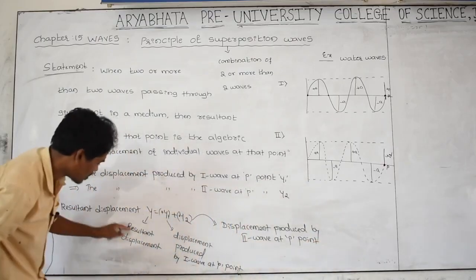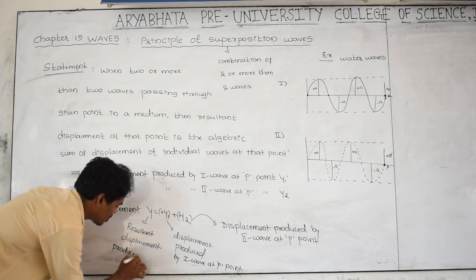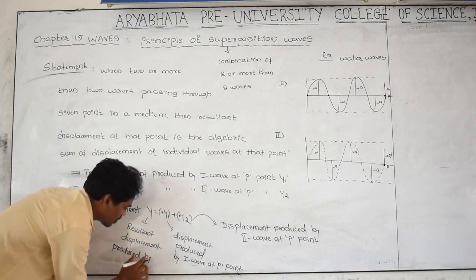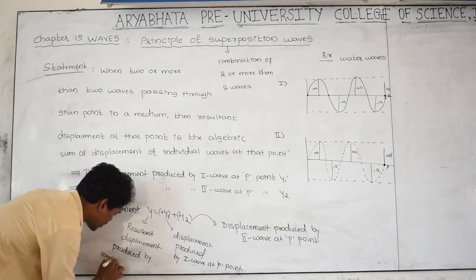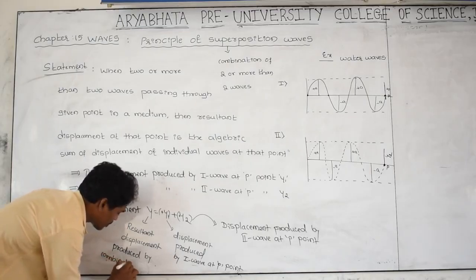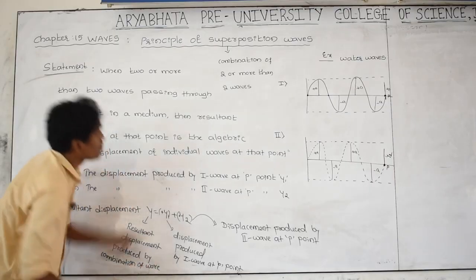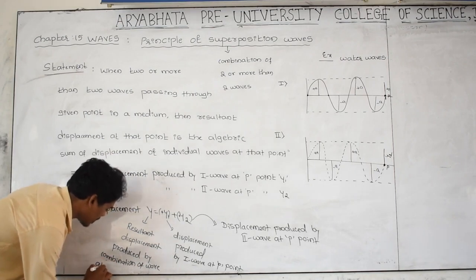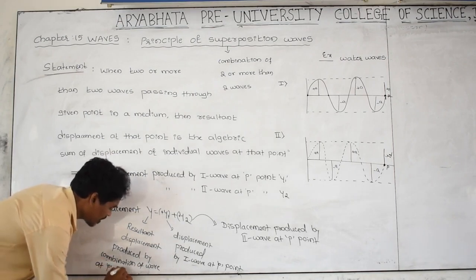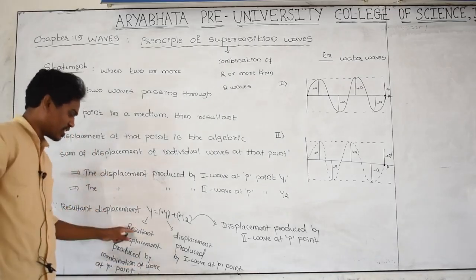This is the resultant displacement produced by the combined wave, or the combination of the waves. Combination means superposed wave, at point P. Y is nothing but the resultant displacement.